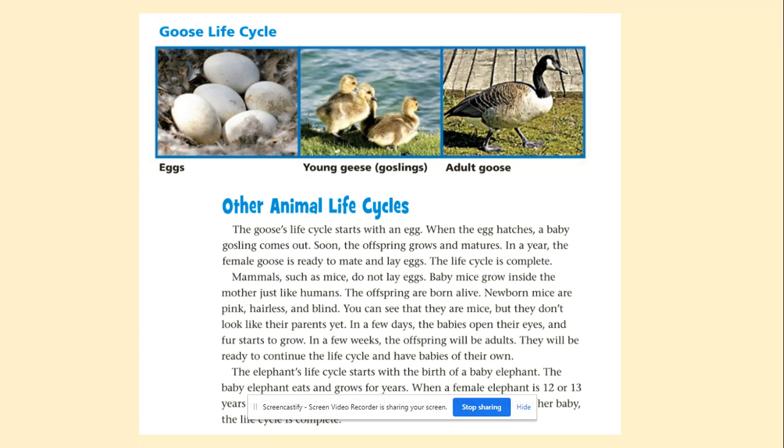Mammals, such as mice, do not lay eggs. Baby mice grow inside the mother just like humans. The offspring are born alive. Newborn mice are pink, hairless, and blind. You can see that they are mice, but they don't look like their parents yet.